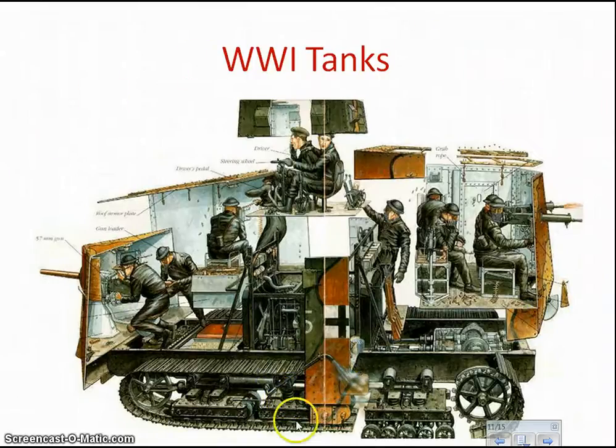Again, this is another thing that starts to develop in World War I. This is the first time that we get something like a tank. Now, tanks are quite common when you think of warfare today, but World War I is the first time that they're using tanks. Now, this is sort of another death machine. We have people in the front firing away. These people are the only ones who can actually see what's ahead of them. Here we have another man looking out at what's going on. And then up front we have more guns.